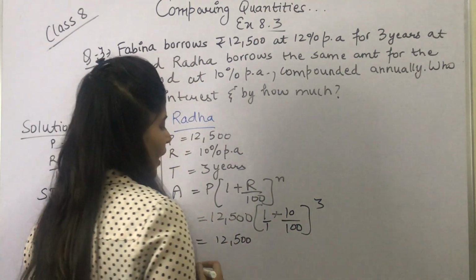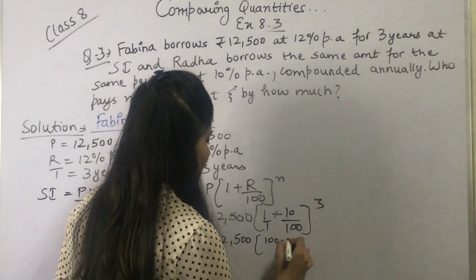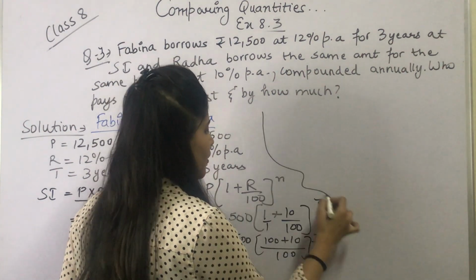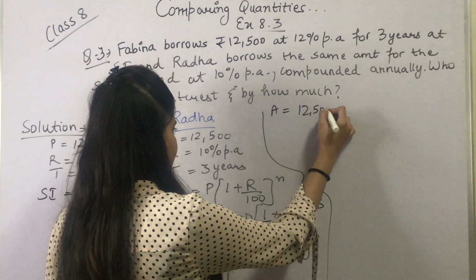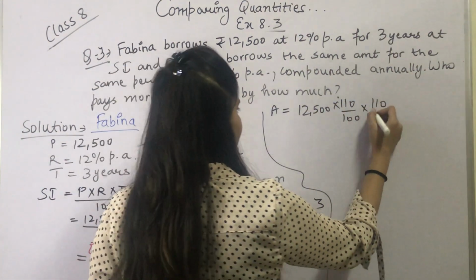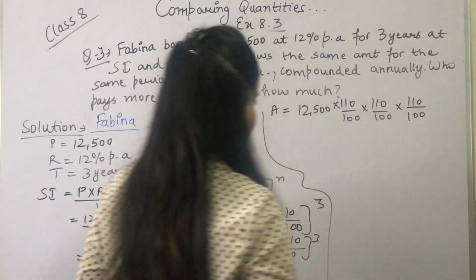This would be upon 1. So ये हो गया 100 plus 10. This is 100 plus 10 upon 100 to the power 3. Okay. So this is amount equals 12,500 into 110 upon 100 into 110 upon 100 into 110 upon 100.